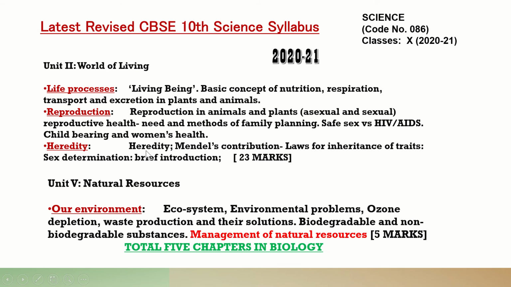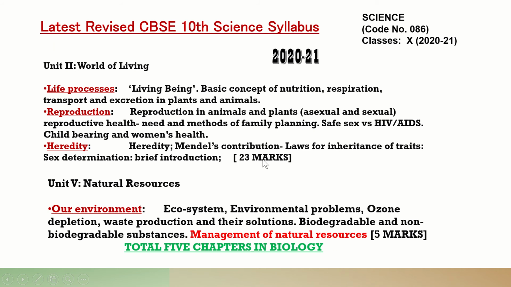Heredity also: previously there was the heredity and evolution chapter, but the concept of evolution was cut short and is not included in the syllabus this year. So only heredity we have to read: Mendel's contribution, laws of inheritance of traits, sex determination, and a brief introduction.